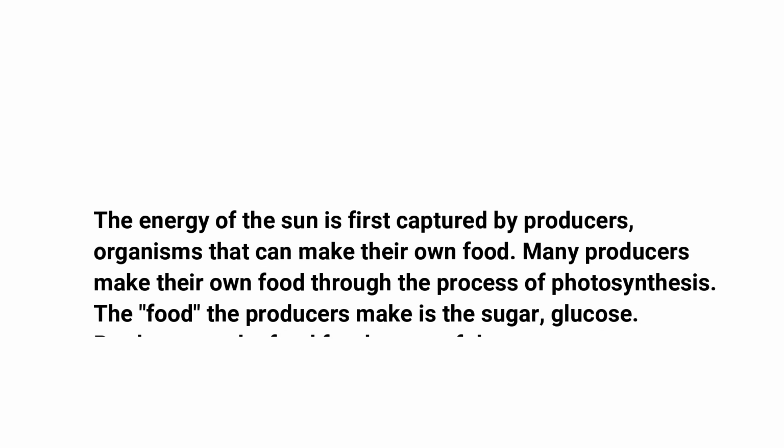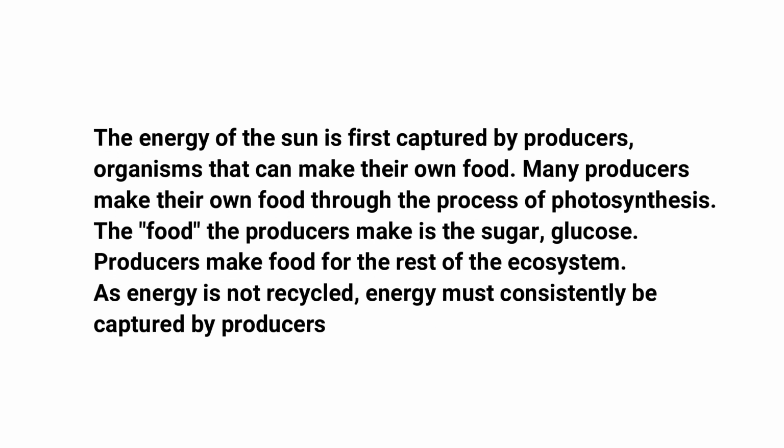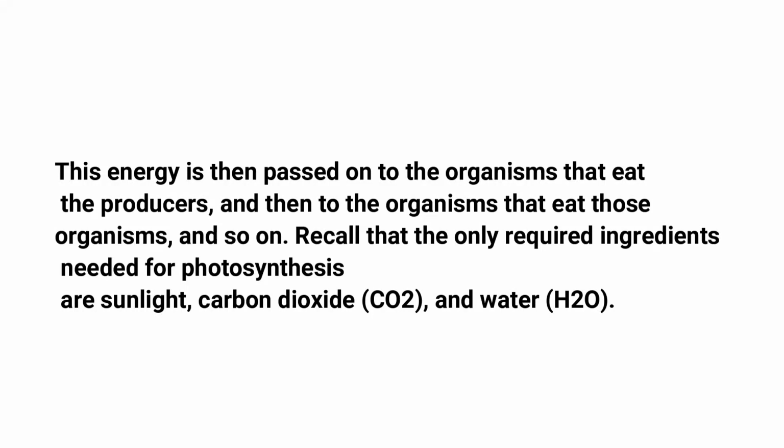The energy of the sun is first captured by producers, organisms that can make their own food. Many producers make their own food through the process of photosynthesis. The food the producers make is the sugar, glucose. Producers make food for the rest of the ecosystem. As energy is not recycled, energy must consistently be captured by the producers. This energy is then passed on to the organisms that eat the producer, and then to the organisms that eat those organisms, and so on.